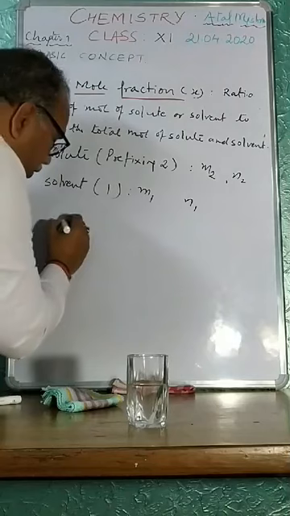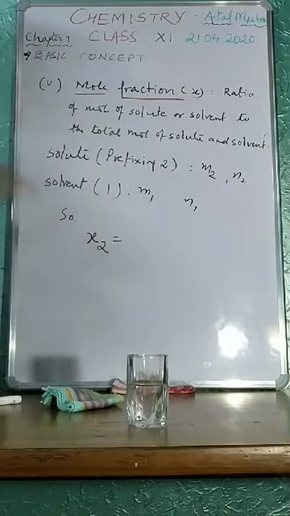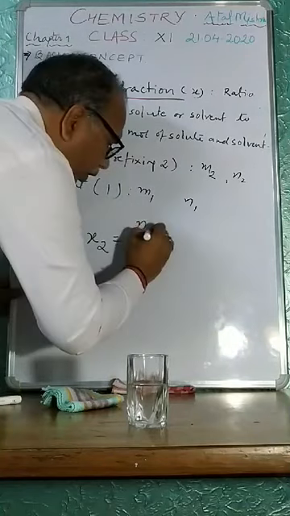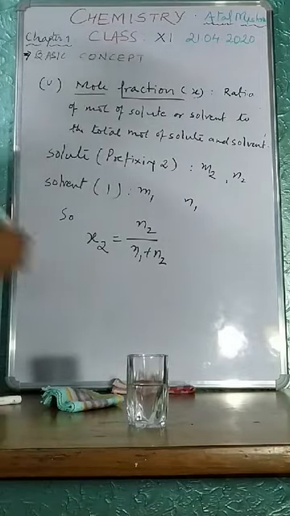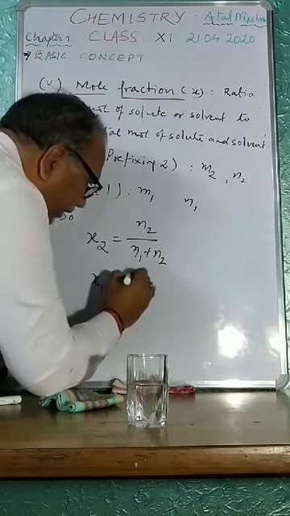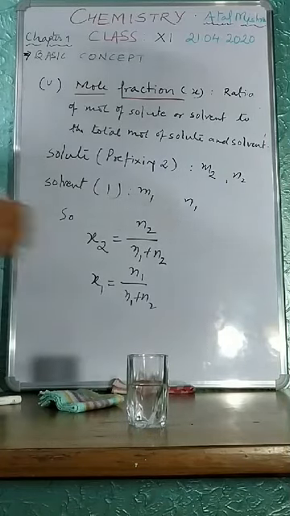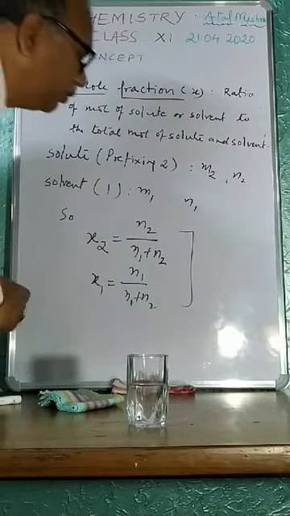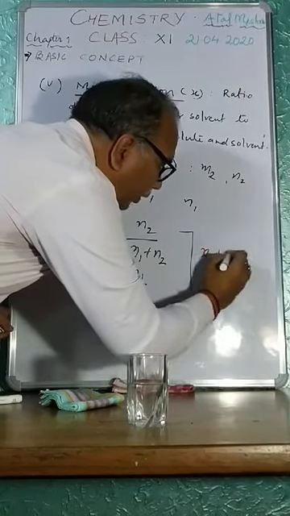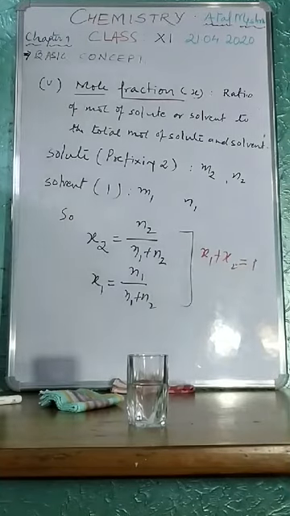So, mole fraction of solute, that is X2, is equal to N2 upon N1 plus N2. Similarly, mole fraction of solvent X1 is equal to N1 upon N1 plus N2. And the sum of fractions is always 1, so X1 plus X2 is equal to 1. This is what mole fraction is.